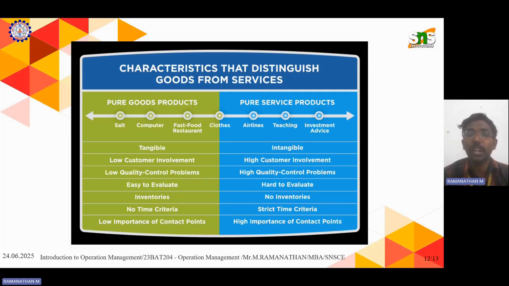Services always focus on being strictly bound to time. For goods, there is no time criterion, but it's a tangible one. For goods, there is low importance on the contact person, even though a few products do get connected to the customer or consumer. For services, it is highly important to have a contact point. That's more important in services. So this is all about goods and services. Thank you all.